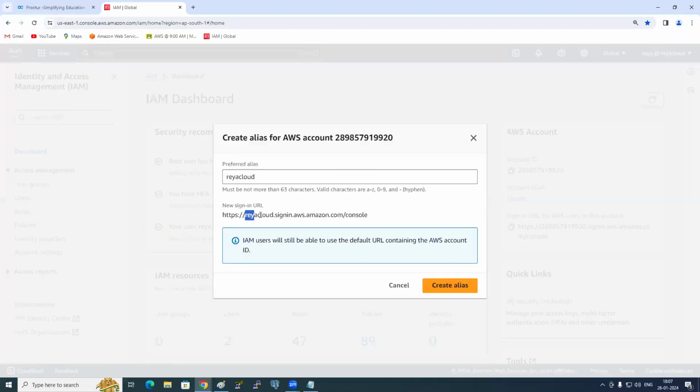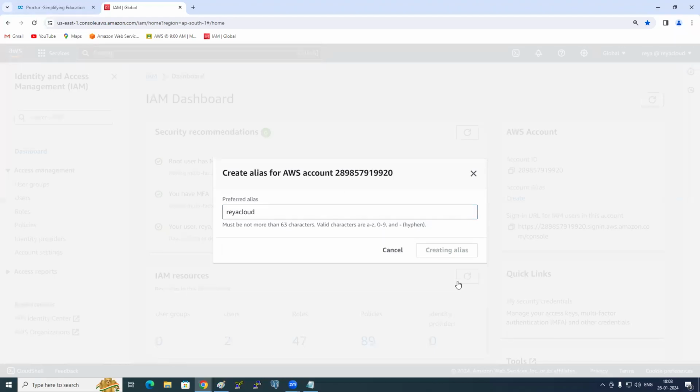So as it is giving the URL name here, this is the URL that you need to access from the internet, so this should be unique. So don't give only, let's say, for example, Devraj. Don't give only Devraj. Give some Devraj cloud, some tail. Common names will not be accepted. Okay. So click on create alias.